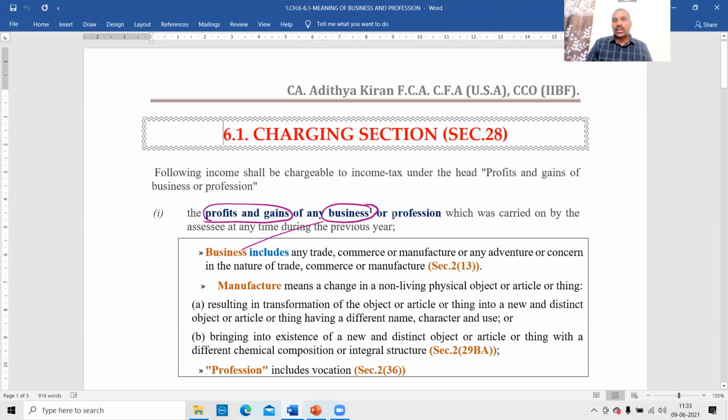In the next lecture, we'll start the definition of the word profession. We have covered profits and gains, and we have covered business. In the next lecture, we'll cover the definition of profession.